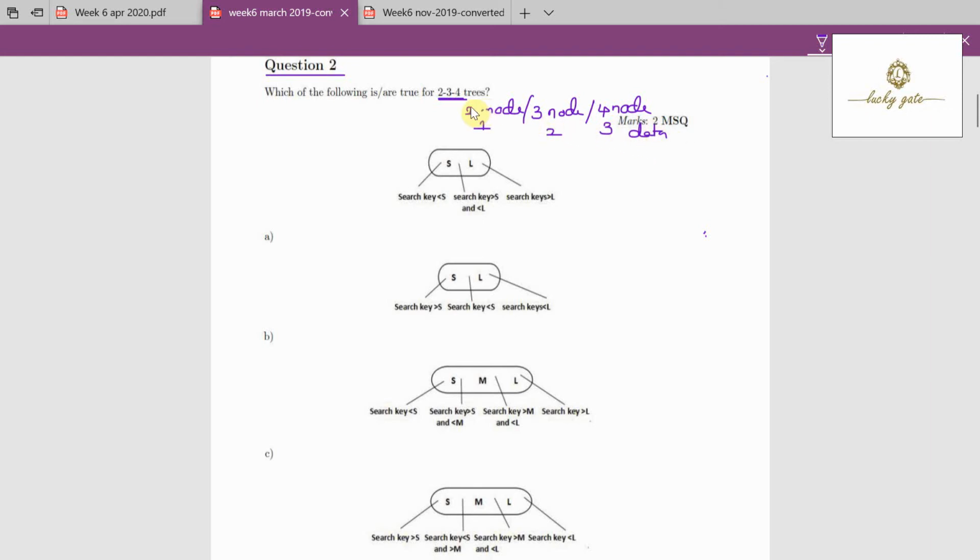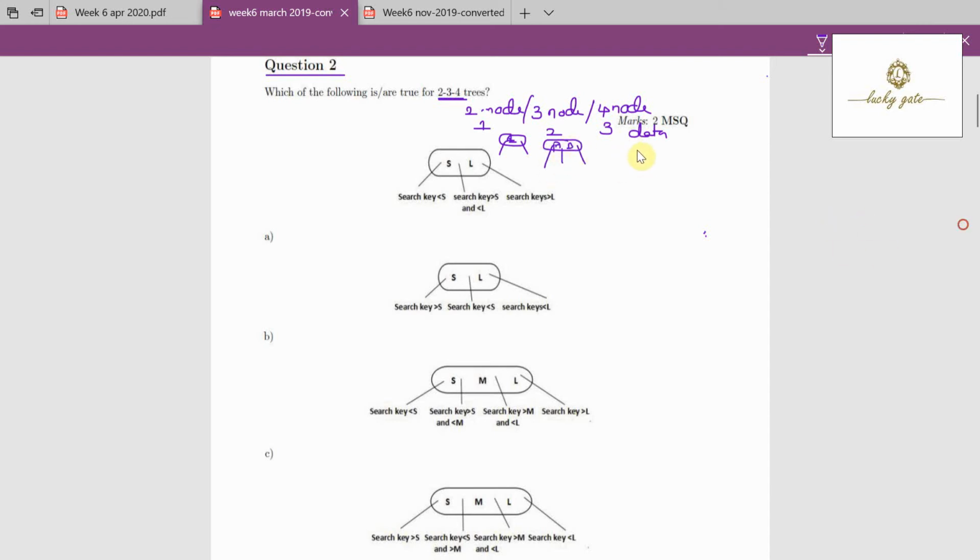Then what is the meaning of 2 node? It means a node needs to have 2 links. If it is a 2 node, 1 data element is possible and it is required to have 2 links. If it is a 3 node, it requires 2 data elements, say A, B, and needs 3 links.